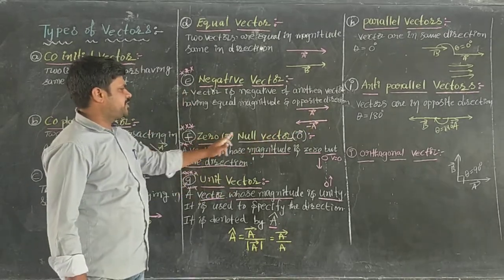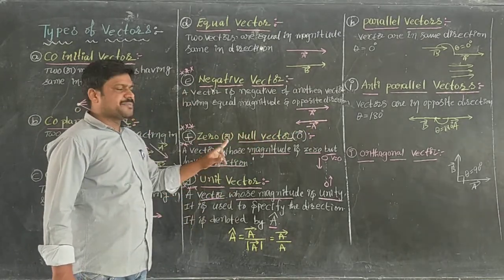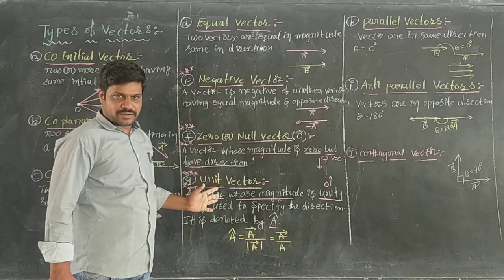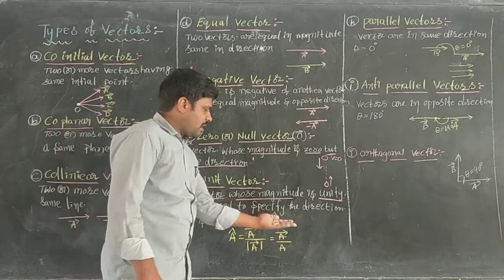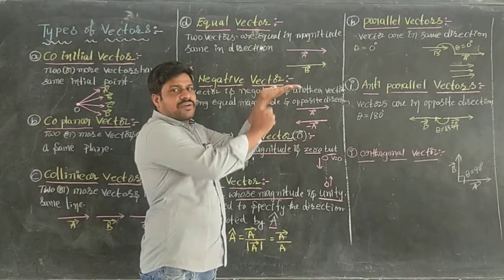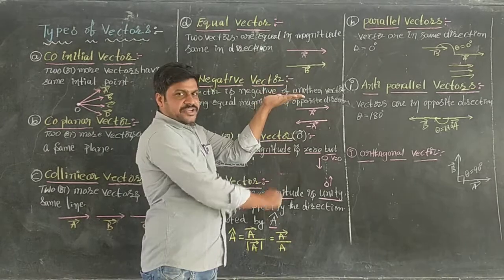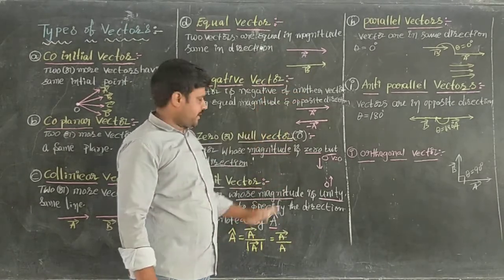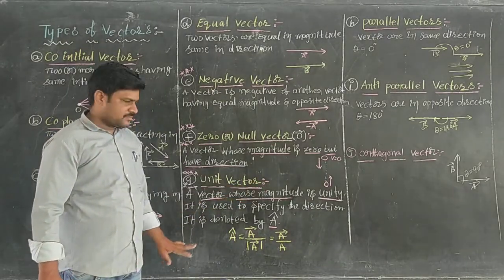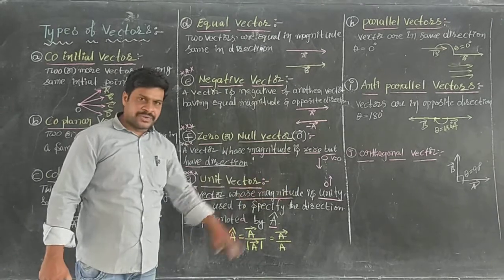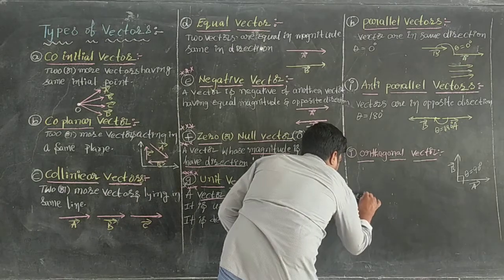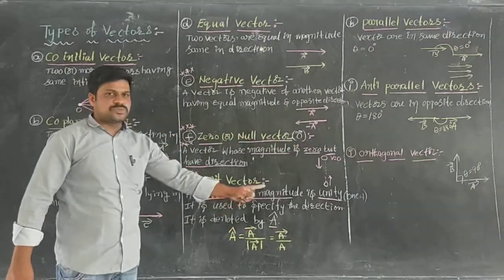Then the vector is the negative of this vector. Next one, zero or null vector. A vector whose magnitude is 0 but having a specific direction is said to be a null vector. Example for null vector: when an object is thrown upward, at the topmost point the magnitude of the velocity is 0, but in which direction is the velocity acting? Downward direction. Next, unit vector. A vector whose magnitude is unity, in brackets you write 1. It is used to specify the direction.